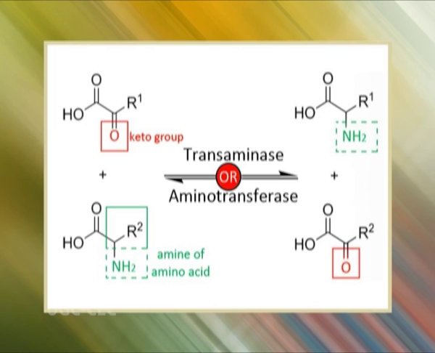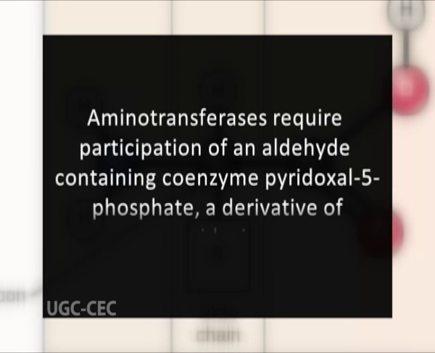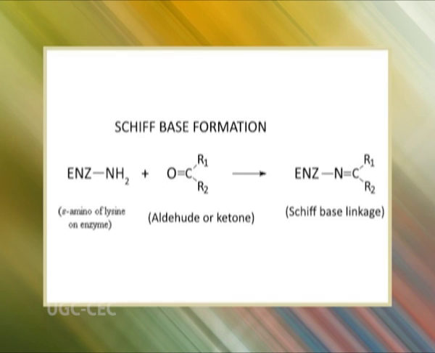Many other amino acid biosynthetic pathways involve transamination reactions. The alpha amino group from one amino acid is transferred to an alpha keto acid to produce a new amino acid. This reaction is catalyzed by the enzyme aminotransferase. Aminotransferases require participation of an aldehyde-containing coenzyme, pyridoxal 5-phosphate, a derivative of pyridoxine. Pyridoxal 5-phosphate is covalently attached to the enzyme through a Schiff base linkage formed by the condensation of its aldehyde group with the epsilon amino group of a lysine residue.